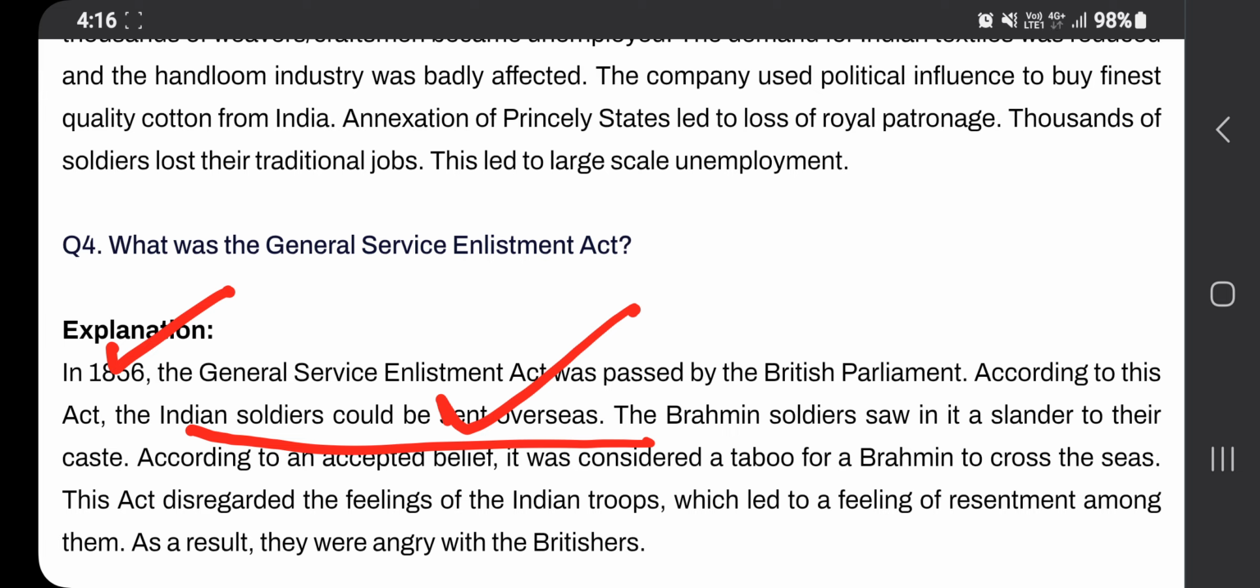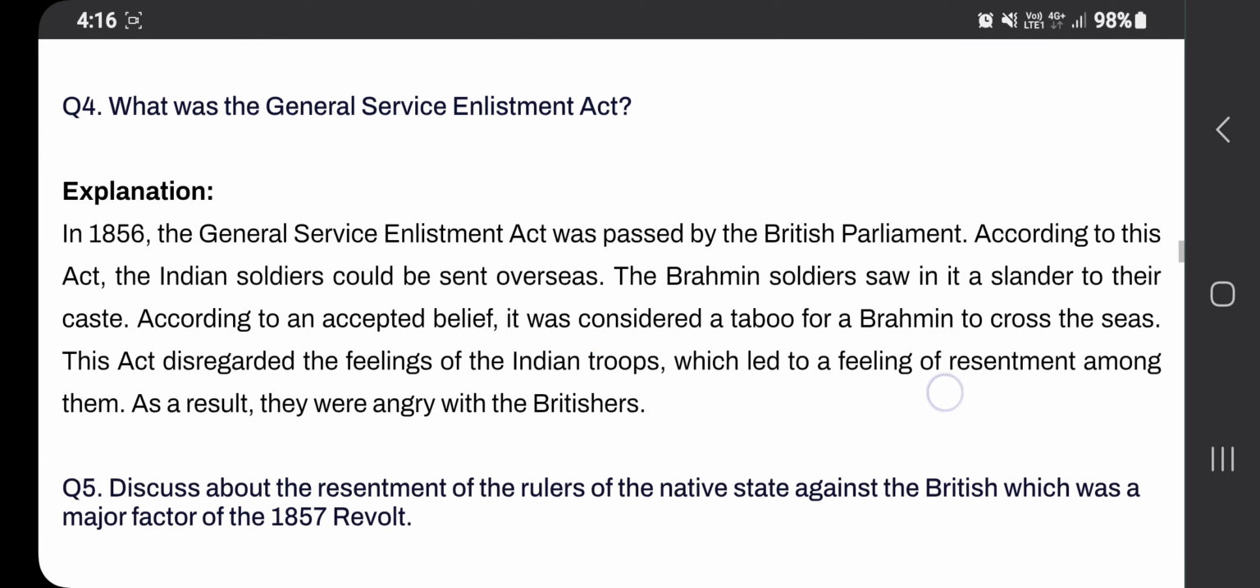Especially the Brahmin soldiers saw this as a slander to their caste. According to an accepted belief, it was considered a taboo, that word also you have to mention, to cross the seas. This act disregarded the feelings of the Indian troops, which led to feelings of resentment among them. As a result, they were angry with the Britishers. So you have to be very careful about this.